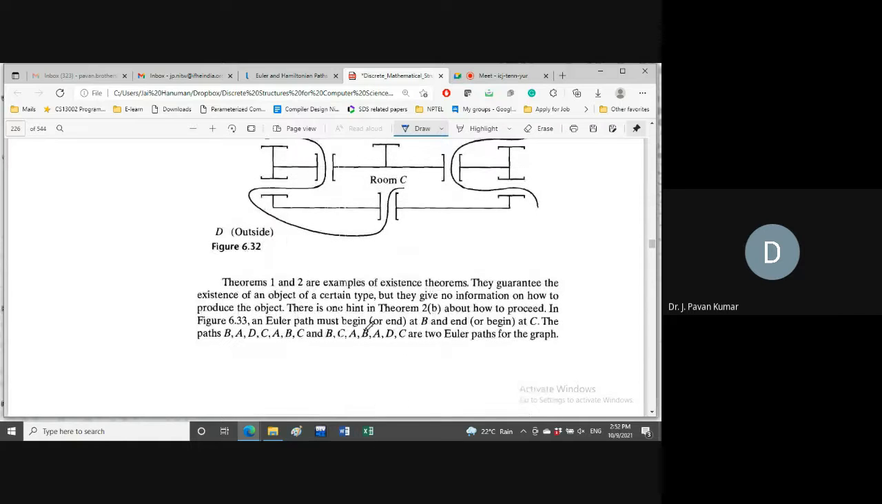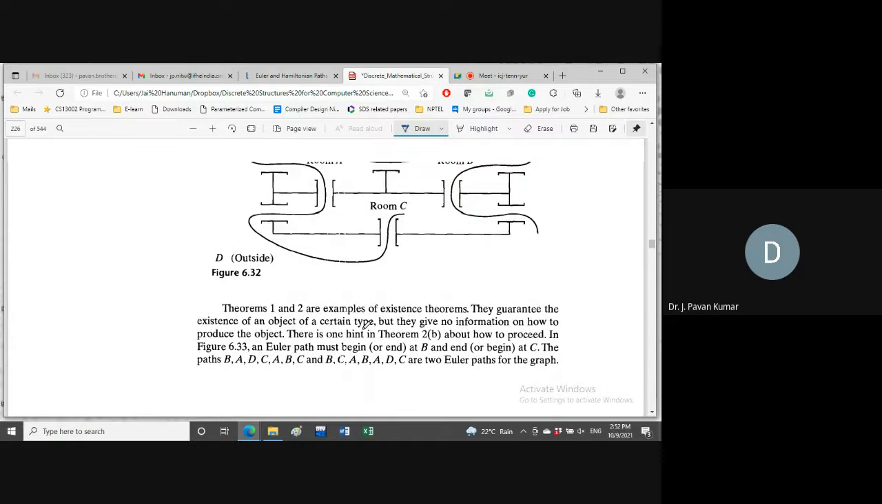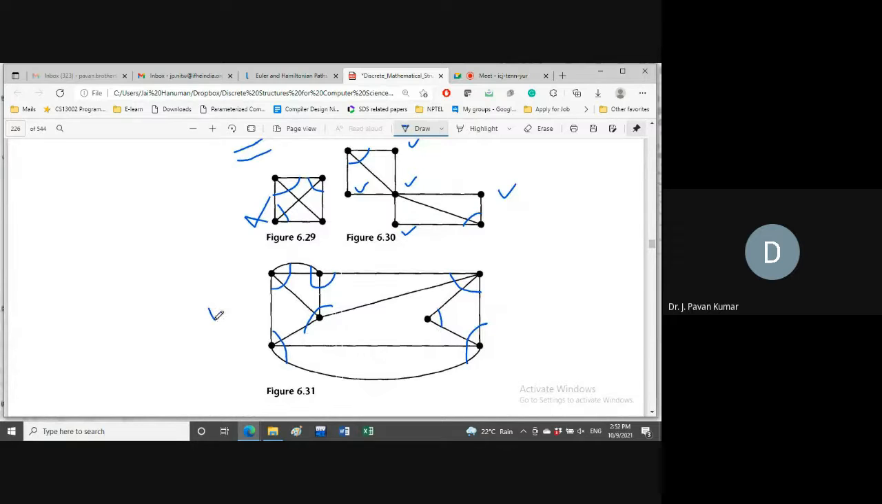Next, now we will see if a graph is known to have an Euler cycle. Let us assume that this is the graph given to us, and we can say by examining the degree of each and every vertex, can we say whether it is having an Euler cycle or not? Yes or no? If a graph is given to us, by examining the degrees of all the vertices, can we say whether it is having an Euler cycle or not?